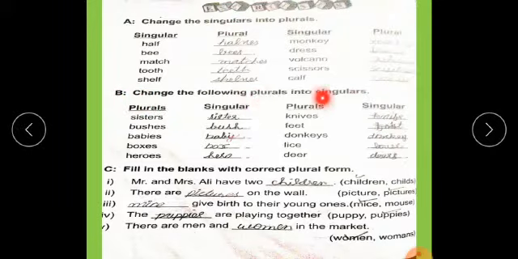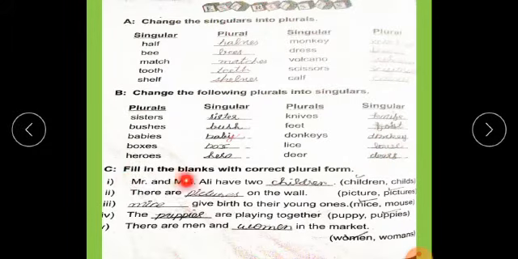Exercise B. Change the following plurals into singulars. Students, it is very easy. You should change the following plurals into singulars, like sisters, sister; bush; babies becomes baby; boxes, box; heroes, hero; knives, knife; feet, foot; donkeys, donkey; lice, louse; deer. Students, deer remains the same. Deer is an exceptional case, it stays the same.